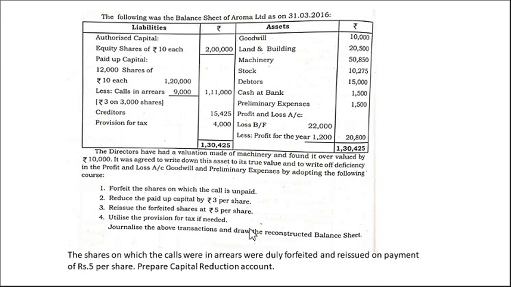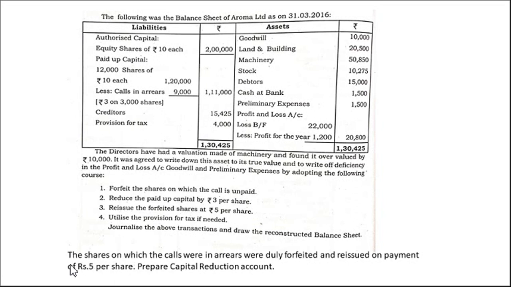So when they have given like this, first we should consider which are the things that we have to write off. Then we have to calculate how much money we got, how much money we saved through these reconstruction initiatives. If the amount is less, then we have to use this provision for tax. See, provision for tax, we can use maximum 4,000. If we need only less than 4,000, the remaining amount we have to write in the new balance sheet. Okay, we can see one by one.